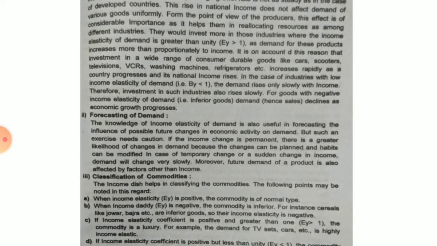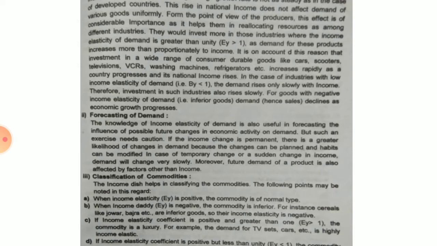Next is classification of commodity. Depending on income elasticity, the commodity can be defined. For example, if the income elasticity is positive, then the commodity is of normal type. But if the income elasticity is negative, then the commodity is of inferior type. For example, cereals like jowar and bajra are inferior goods, so income elasticity is negative over there. If the income elasticity coefficient is positive and greater than 1, that is greater than unitary, then it is of luxury type. For example, TV sets and cars, which are highly income elastic.